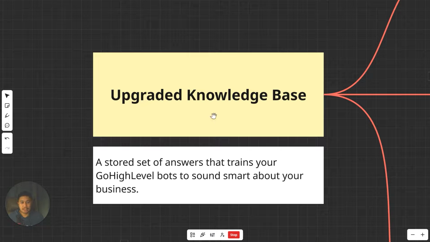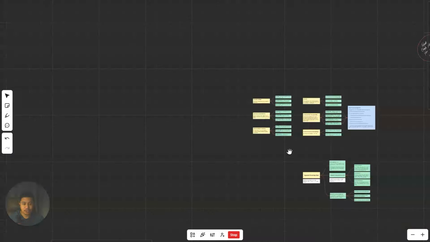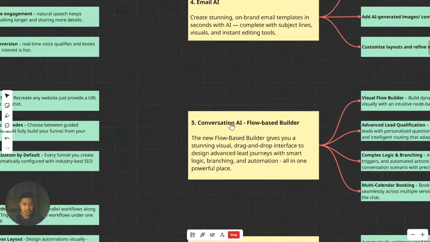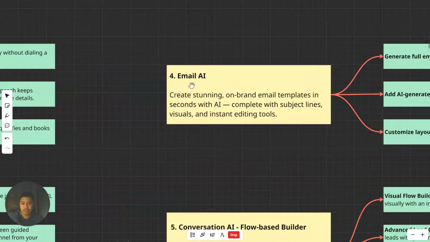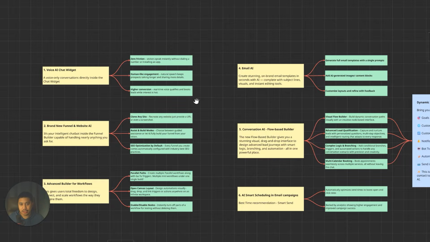So basically, ang knowledge base, dito nagbe-base ng reference or dito nagbe-base ng information yung mga AI bots mo sa loob ng GoHighLevel. So say for example, itong voice AI, itong conversation AI, and maybe even itong email AI, syempre, they don't have an idea about your business. They don't have an idea about yung pricing and yung services and yung mga descriptions and all of that.